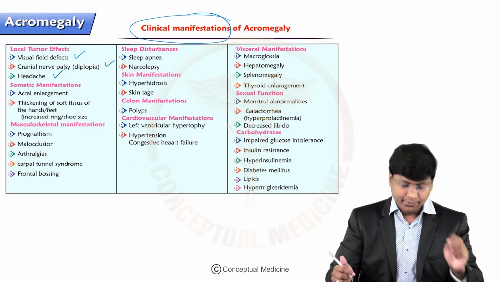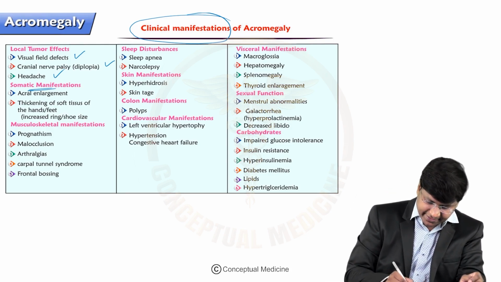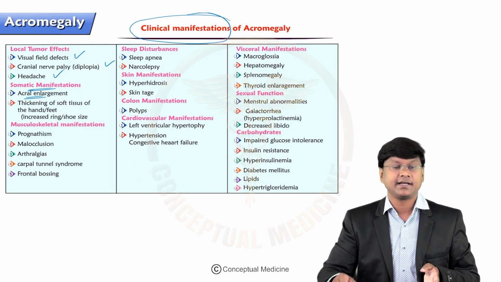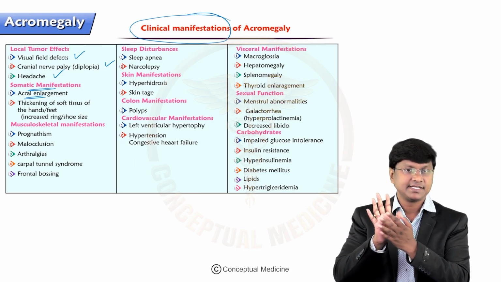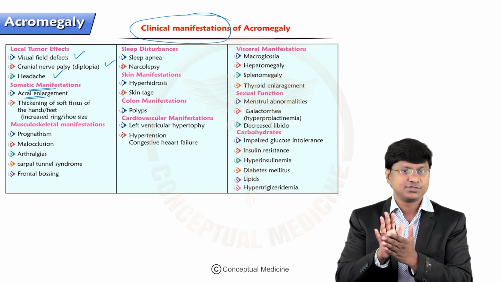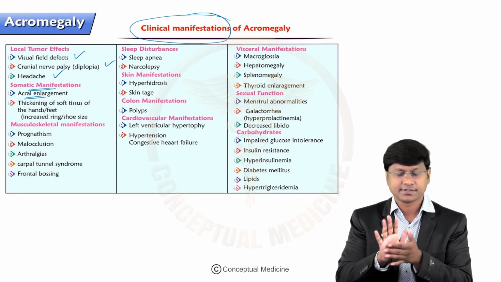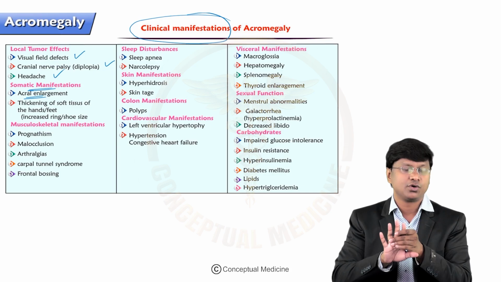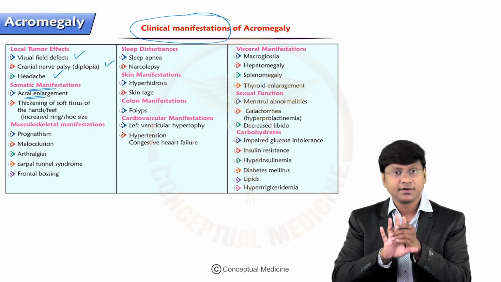Now take the second important manifestation, that is the somatic manifestation, the acral enlargement. There will be an increase in the size of the hand and an increase in the size of the foot. Because of the increase in the size of the hand, there will be an increase in the glove size and an increase in the size of the ring.